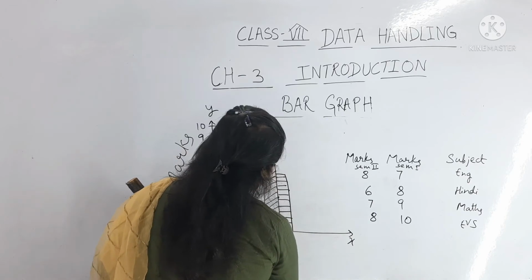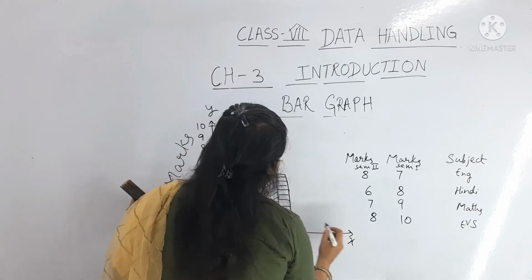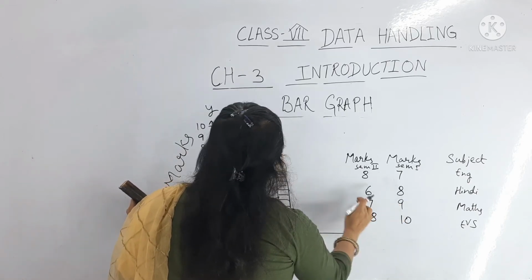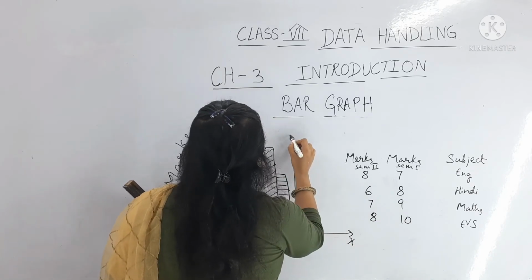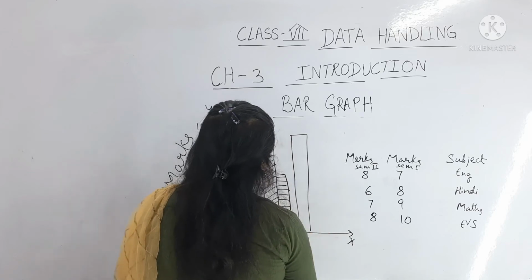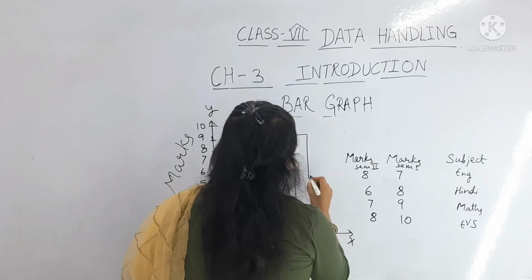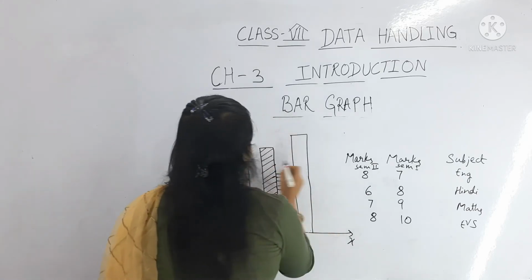Like this we have maths and EVS. So for maths it is 9 and 7. So here 9 and here it is 7.